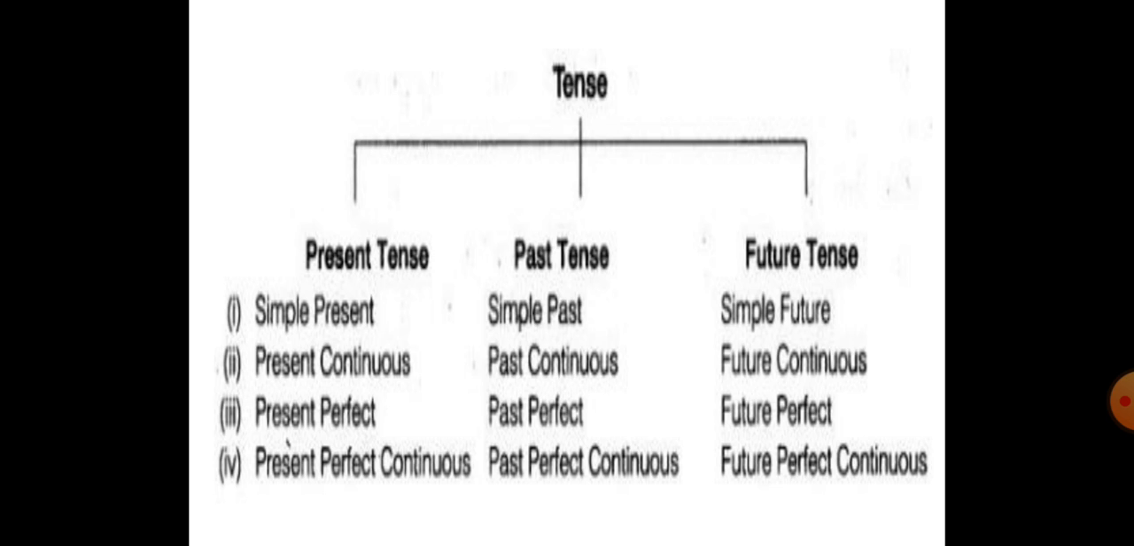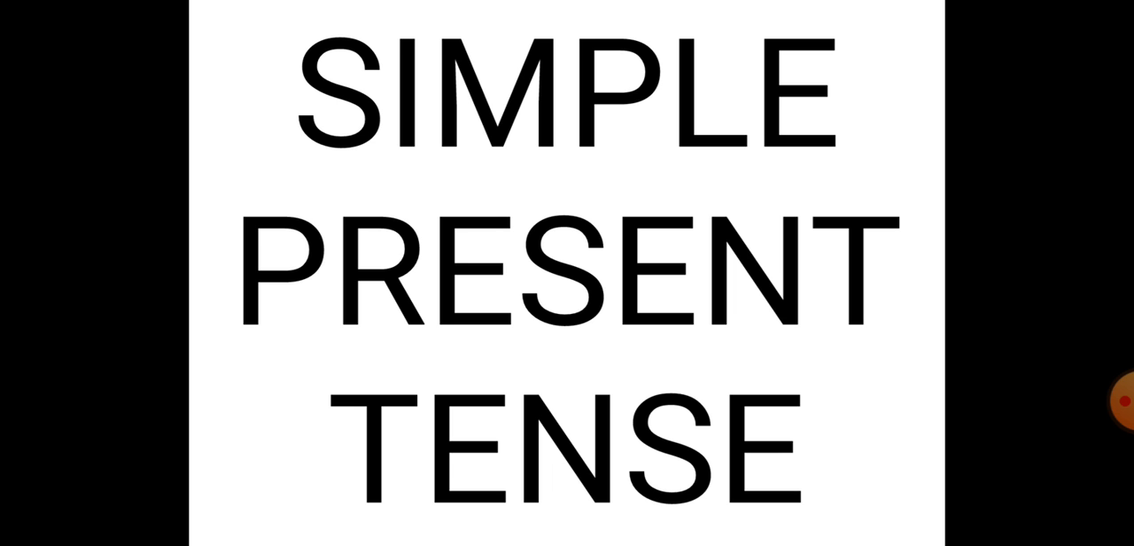Like if you talk about present tense, then it is simple present, then present continuous, present perfect and present perfect continuous. In the same way, past tense includes simple past, past continuous, past perfect and past perfect continuous. And simultaneously future tense includes simple future, future continuous, future perfect and future perfect continuous. So we'll be studying each category one by one in detail. Okay, so first let's start with the simple tense.